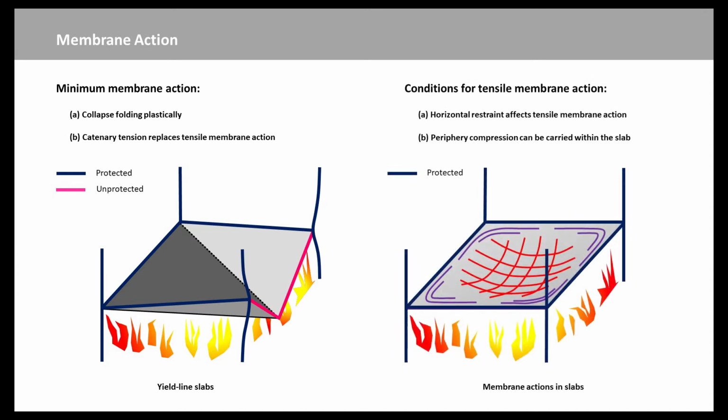This is what happens when tensile membrane action really works for you. You are supplying the required vertical support around the edges. The middle of the slab goes into a nice tension, and the concrete around the outside, maybe the edge beams themselves, which are composite, carry this balancing ring of compression.